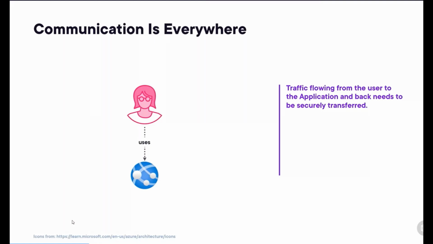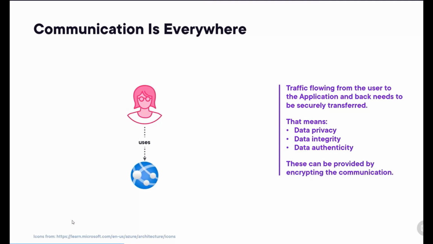When we talk about transferring securely, we mean data privacy. Only the user gets to see the information, nobody else. Data integrity. We know for sure that the data is correctly received. And data authenticity, meaning we can be confident that the data came from the user or from the app service and not from some third party. All these three properties can be provided by encrypting the communication. The most important one is data privacy. Integrity and authenticity are sometimes secondary goals achieved by encryption.